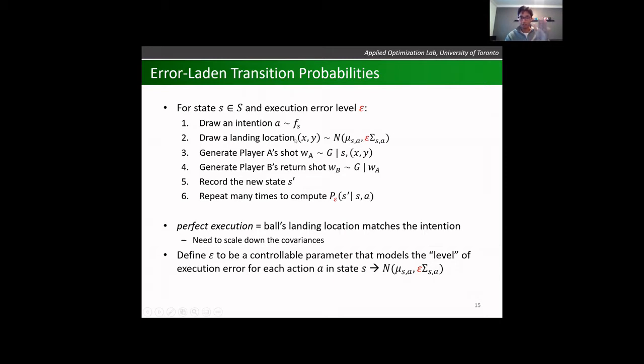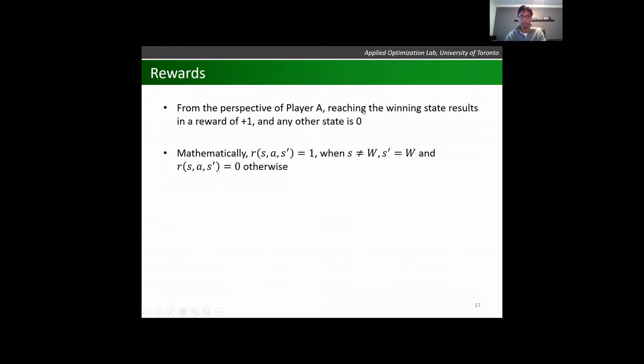To talk about the magnitude of this approach, in order to generate sufficient transition probabilities for different scenarios of states and execution errors, we ended up generating about, I think, 77 million shots. So computationally, this was a very expensive process. One thing we note is that, assuming professional players, we have a constant intention distribution regardless of epsilon. And very quickly, as far as rewards, from the perspective of player A, reaching the winning state results in a reward of +1, and any other state is 0.